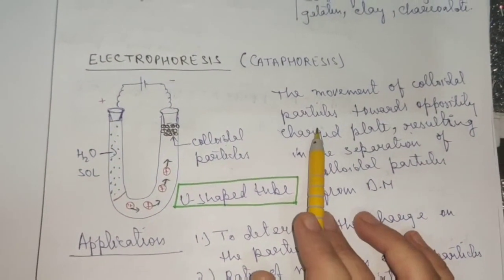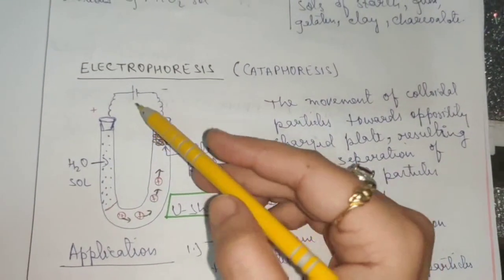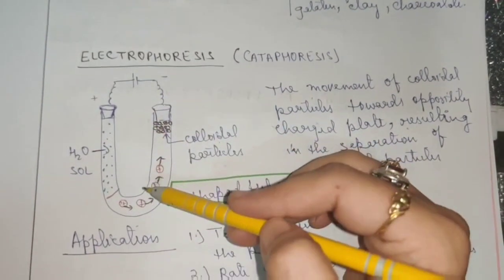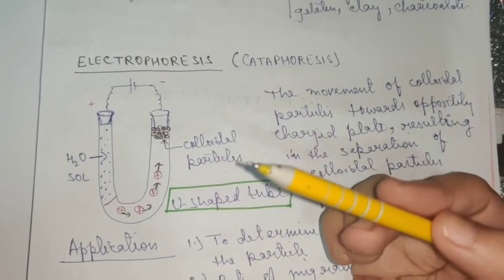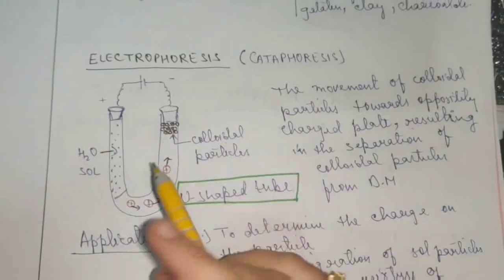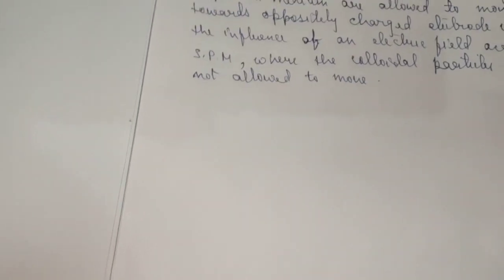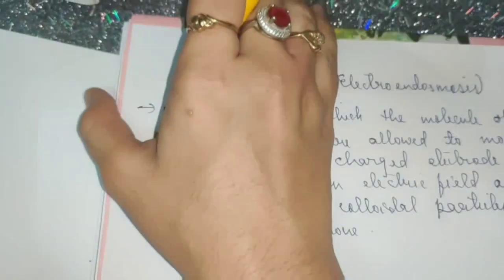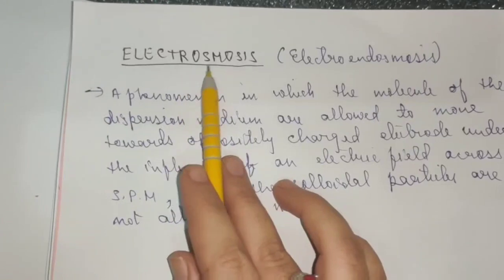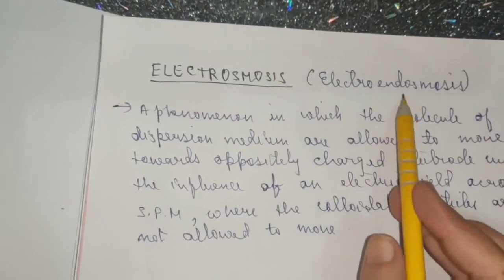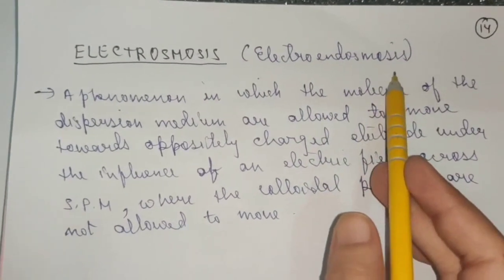If you are asked to define electrophoresis in your exam, first of all try to draw this diagram. A pictorial representation is always a better option to present your answer, and then you can describe it in 2 or 3 lines. Then coming to another method of separation of colloidal particles from the dispersion medium, it is electroosmosis or electroendosmosis. This is again a method related to osmosis.